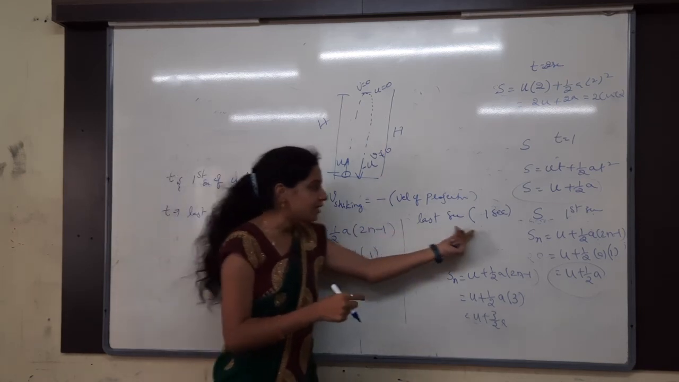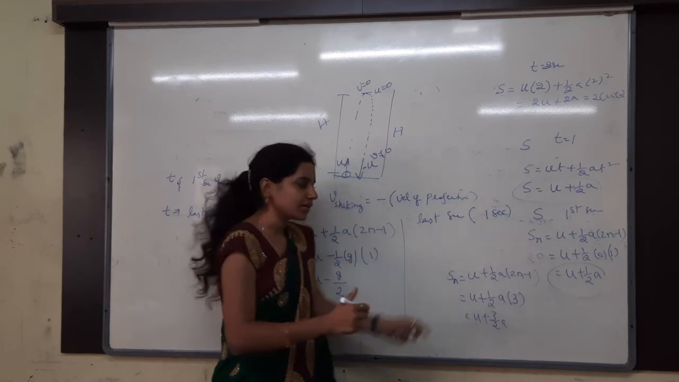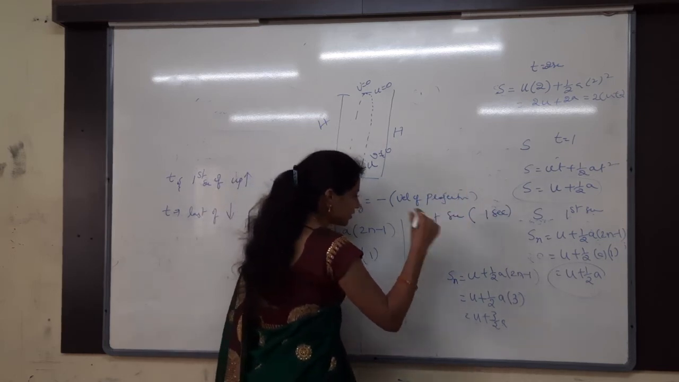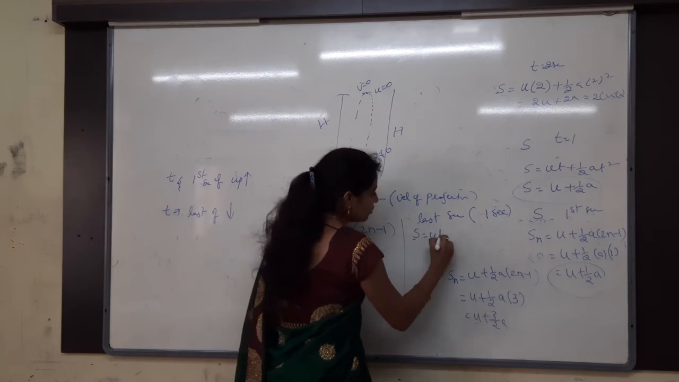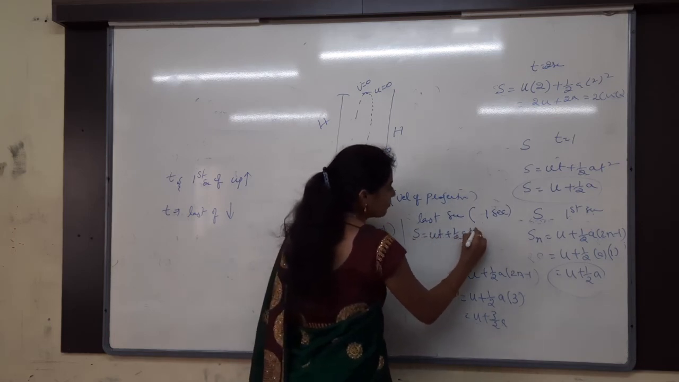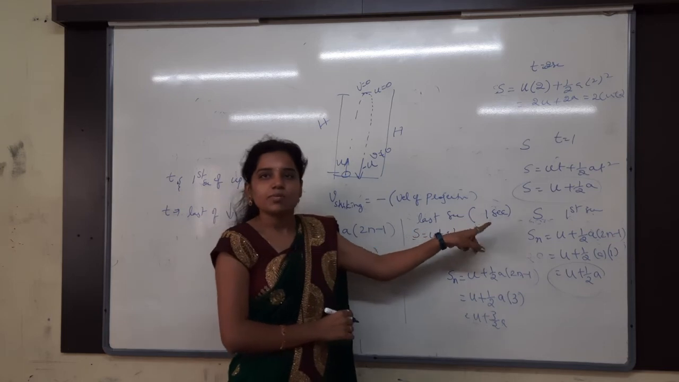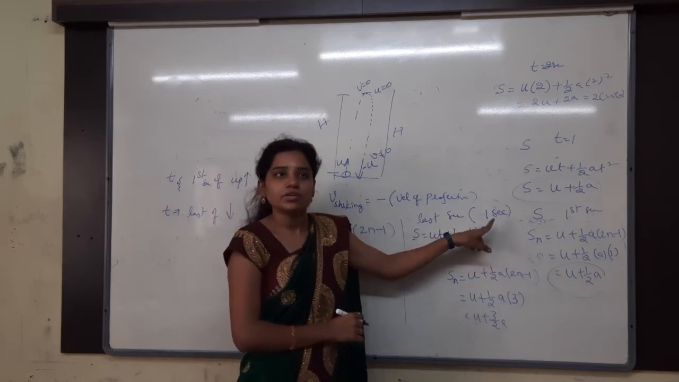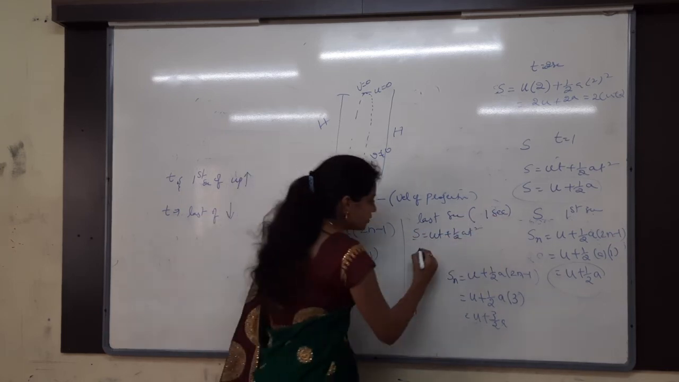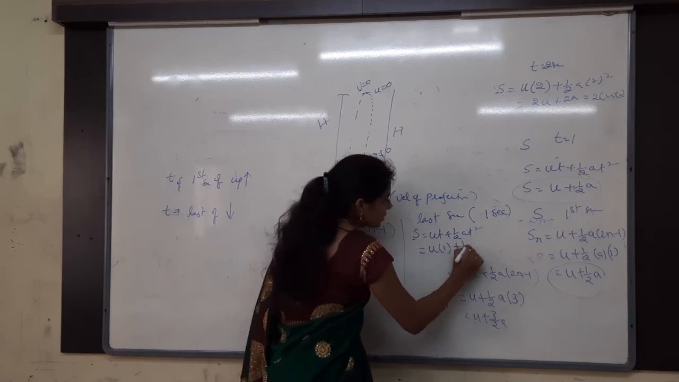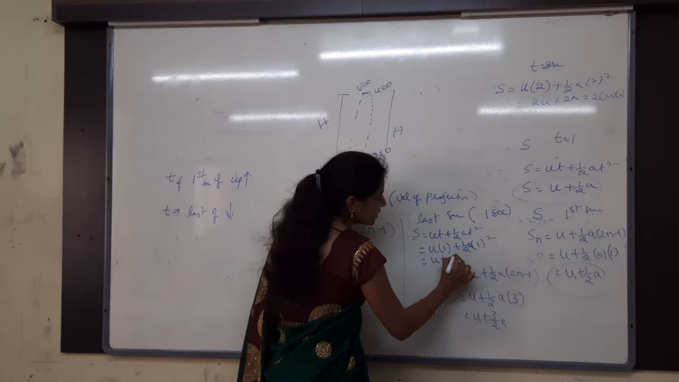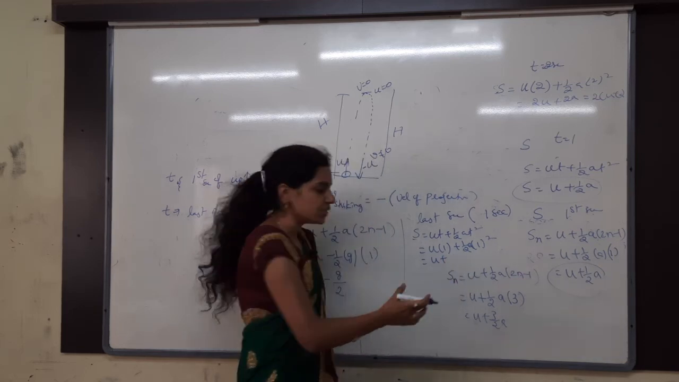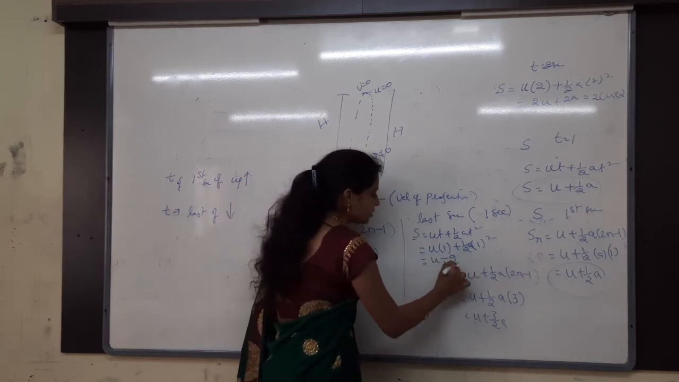So last second, nothing but how many seconds again? 1 second only. Again, Snth, last second. S is equal to ut plus half at square. Why? Because I am talking about the last second. So ut plus half at square I will take. So u into 1 plus half a into 1 square. Then what is the answer? u plus a by 2. In terms of g, nothing but minus g by 2.